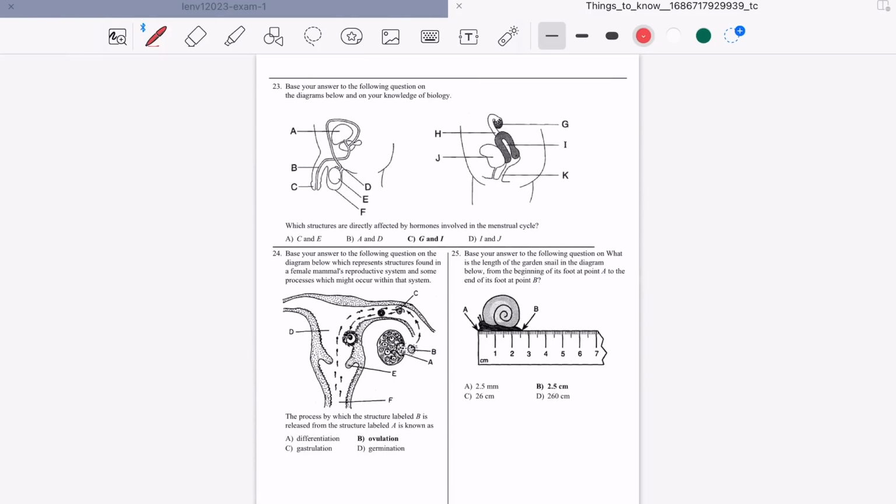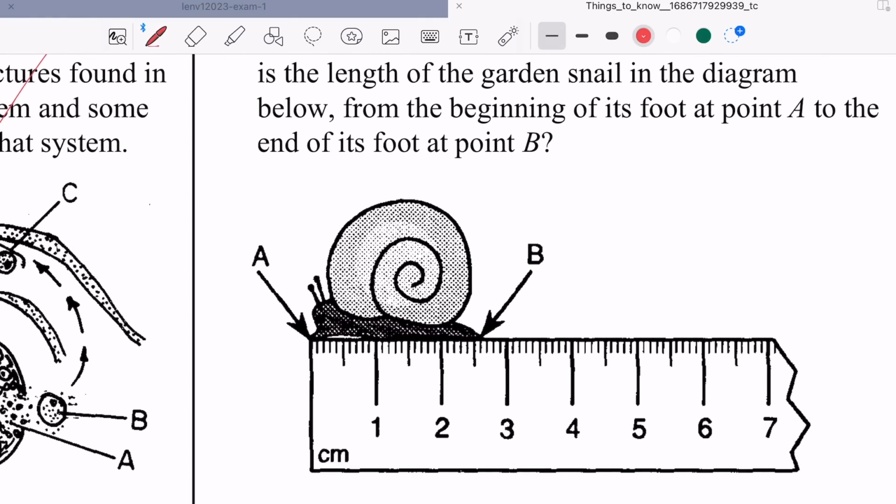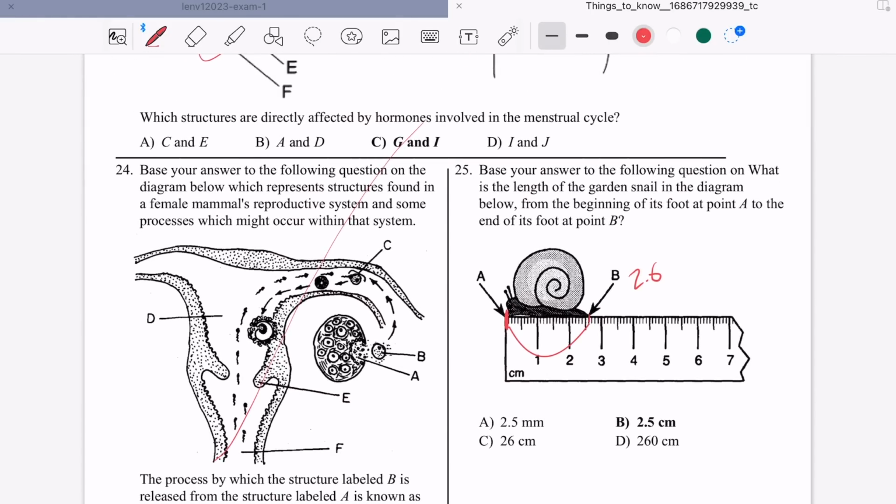Let me see how much is left. Okay, we're getting close to the end. I feel like I spoke about this. This is fertilization. Okay, measurements. If you by any chance in part D have a question about measurements, this one's easy because it starts right at the beginning of the ruler. But you see how it ends randomly in something like this? You're going to count 1, 2, 2.5, 2.6. To me, that's 2.6, but the best answer for here is B, 2.5 centimeters.